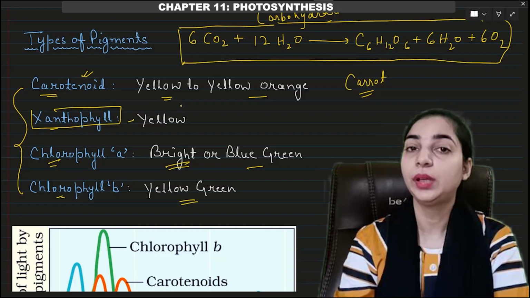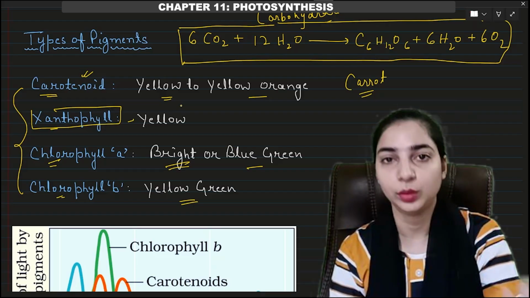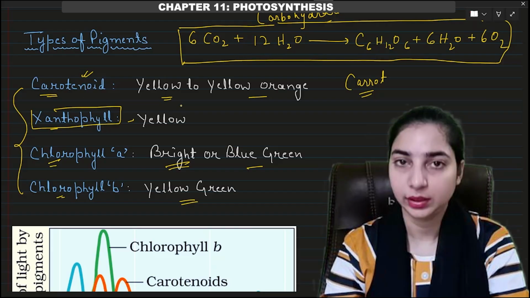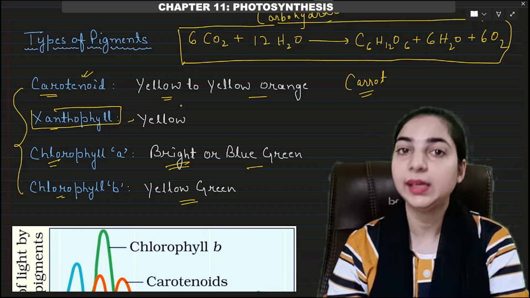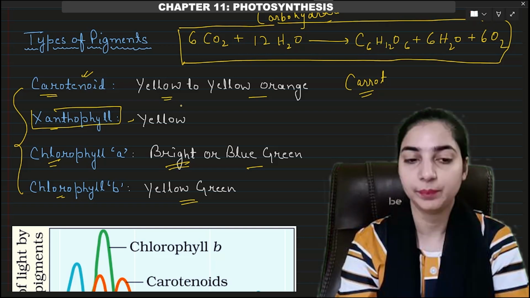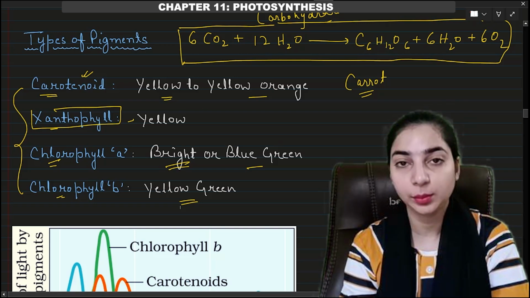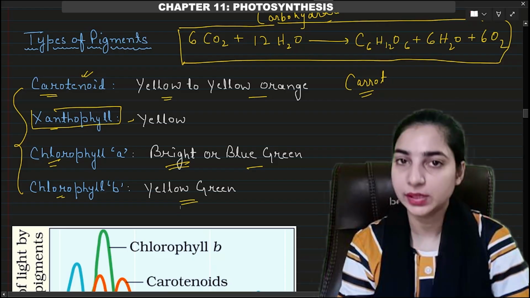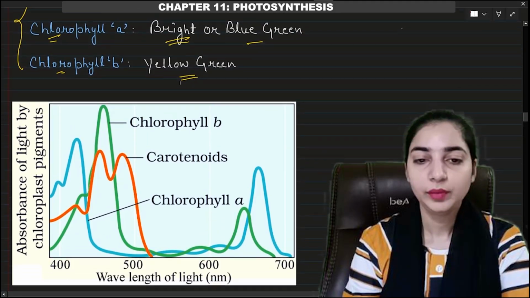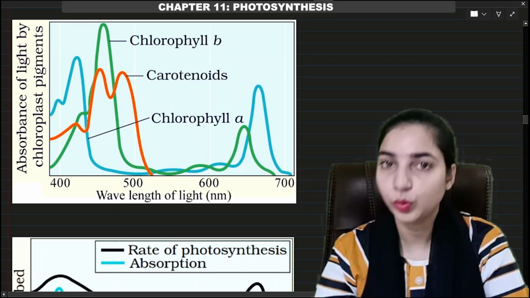We also know that these are the pigments which absorb the sunlight during photosynthesis, right? Because of that, the plants can perform photosynthesis. We cannot perform photosynthesis because we do not have these pigments in our body. So these pigments are very important. If these pigments were not present in the plants, they would not be able to absorb the sunlight to perform photosynthesis.